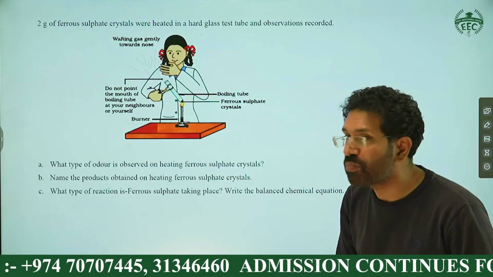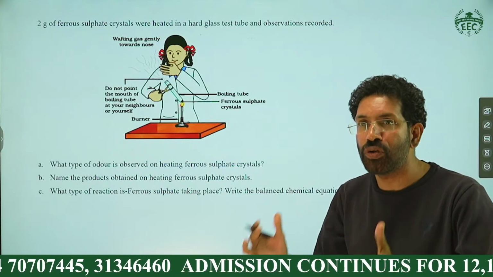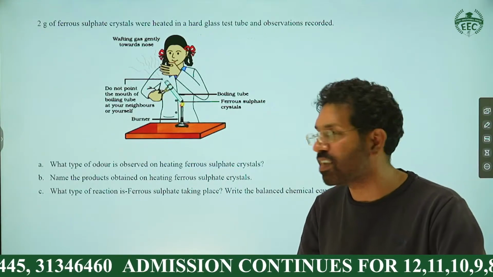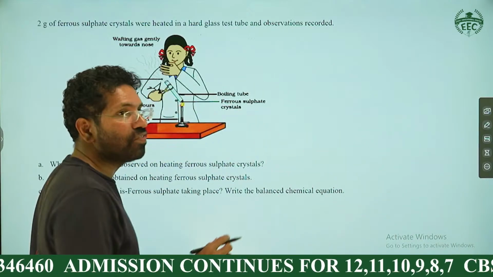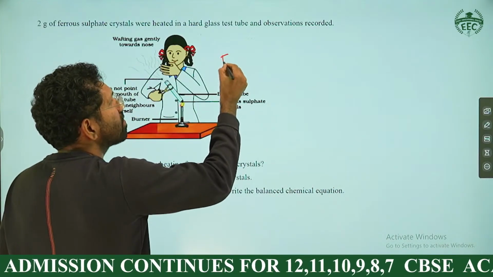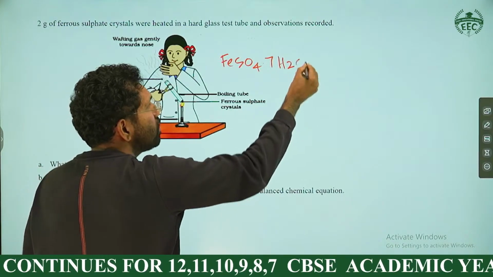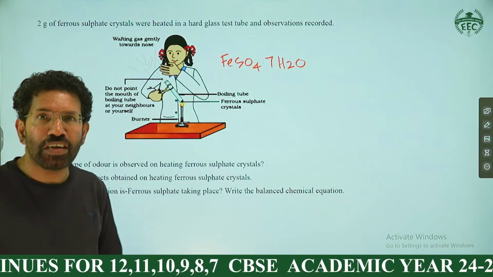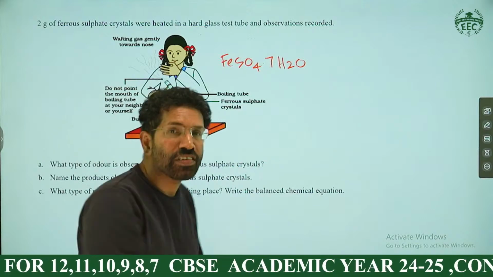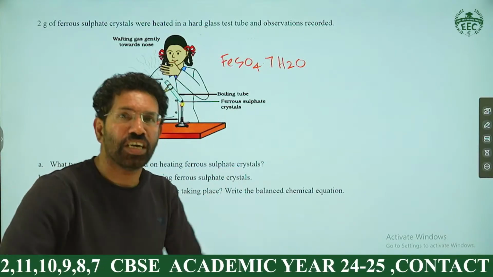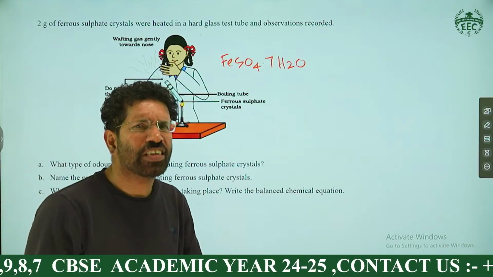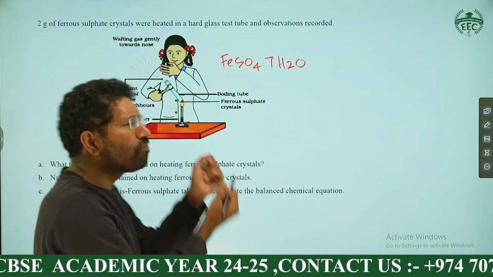Then, name the products obtained. We are discussing that reaction. I think all of you know this, I'm just discussing the answer here. See now, what is ferrous sulfate? Ferrous sulfate crystal, we can say FeSO4.7H2O. This is called hydrated ferrous sulfate crystal. Do you know the color of this crystal? Anybody can tell me the color of FeSO4.7H2O?